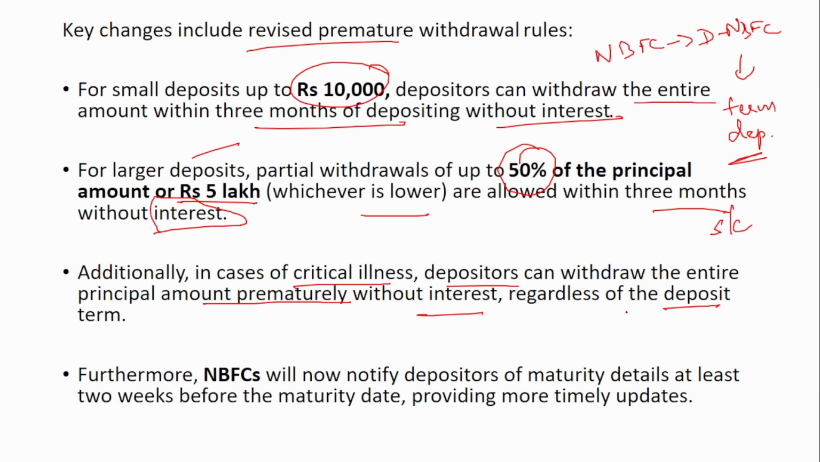Furthermore, NBFCs will now notify the depositors of the maturity details at least 2 weeks before the maturity date. Suppose your term deposit is getting matured on the 20th. So it has to be informed at least by or before the 6th of that month. At least 2 weeks before the maturity date, the customers should be informed.